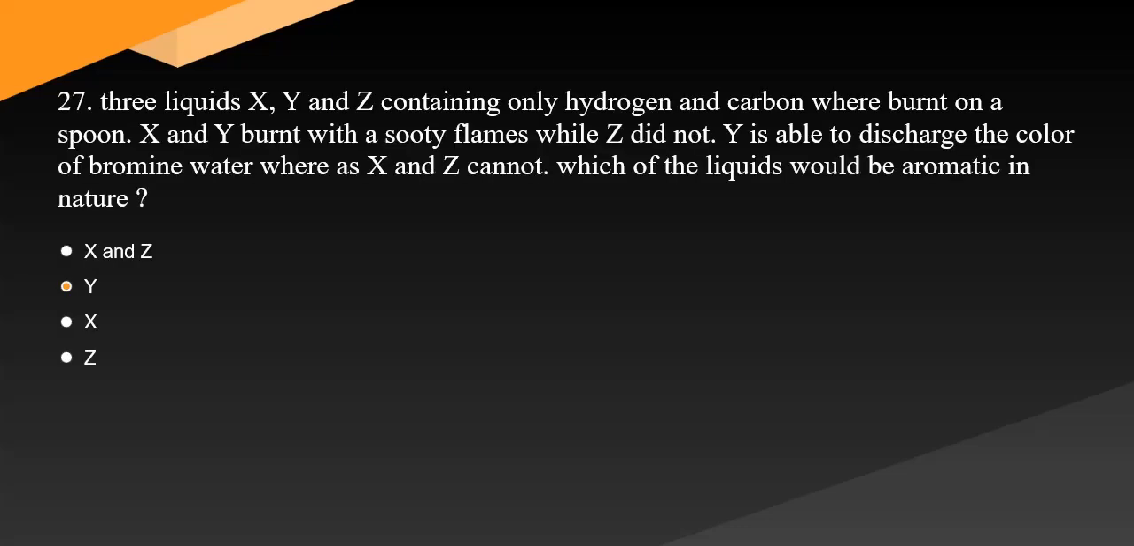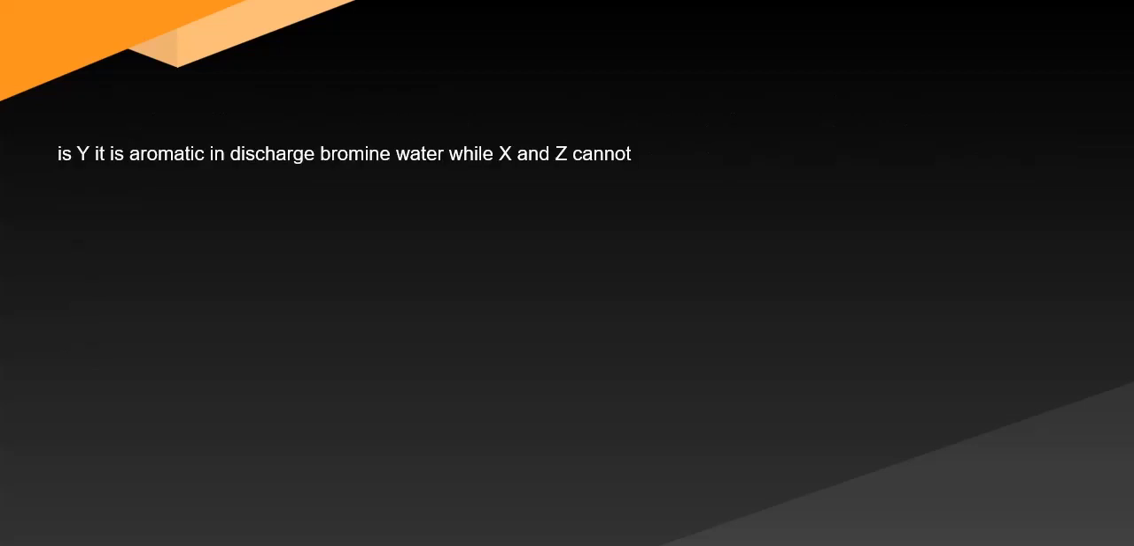27. Three liquids X, Y, and Z containing only hydrogen and carbon were burnt on a spoon. X and Y burnt with a sooty flame while Z did not. Y is able to discharge the color of bromine water whereas X and Z cannot. Which of the liquids would be aromatic in nature? Question 27 Answer: is Y. It is aromatic in nature; it discharges bromine water while X and Z cannot.